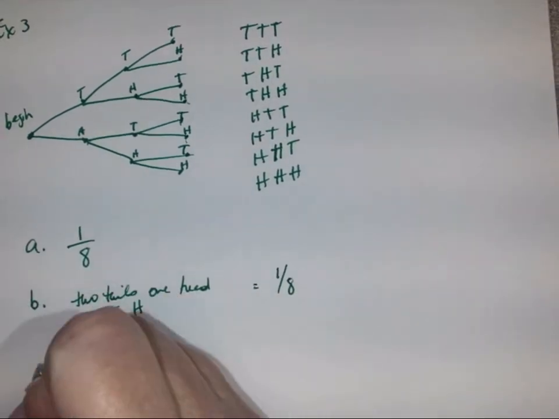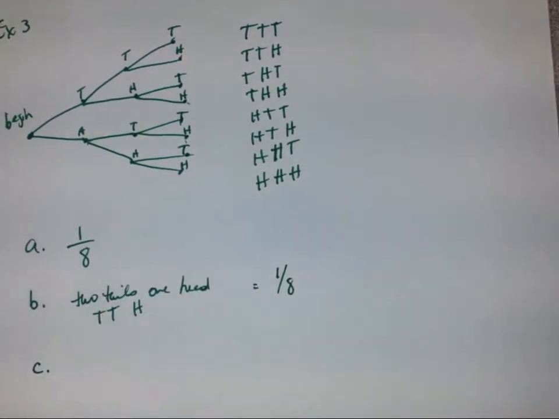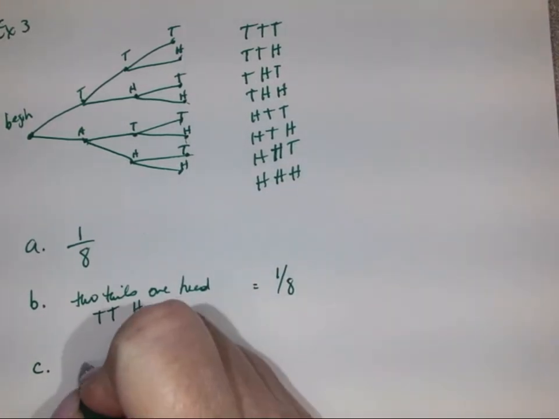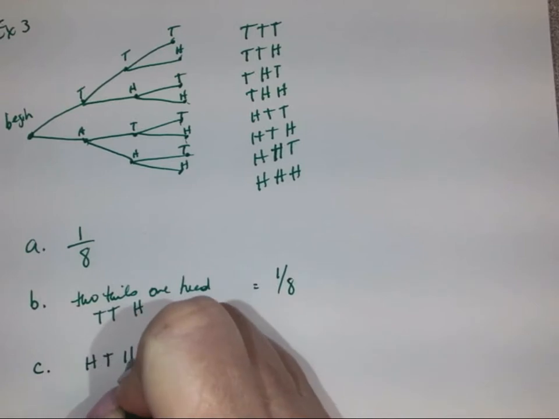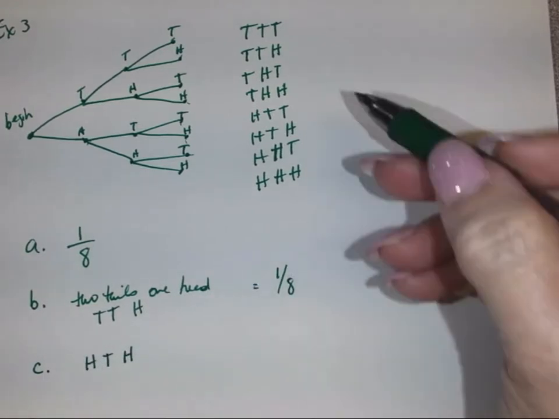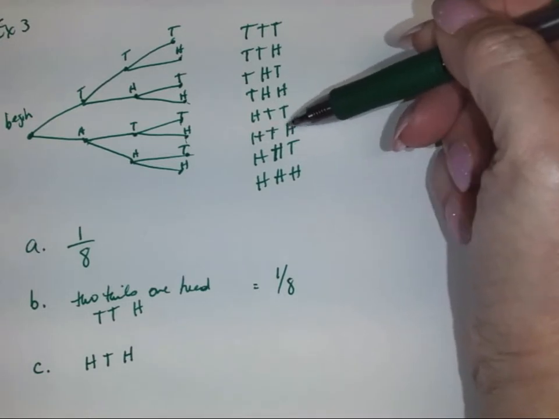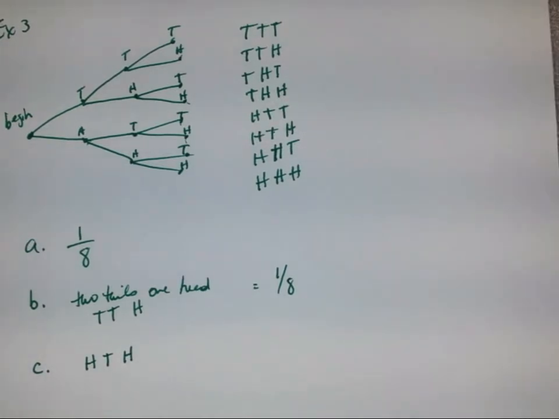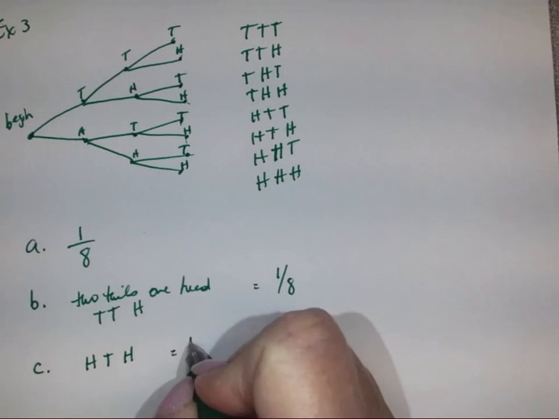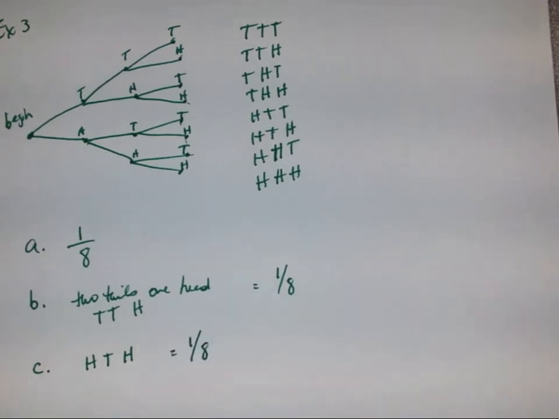And then for part C, it asks how many times does flipping a head, a tail, and a head occur? When we look down our list, a head, tail, head only occurs right there. So that, again, is going to be 1 out of 8.